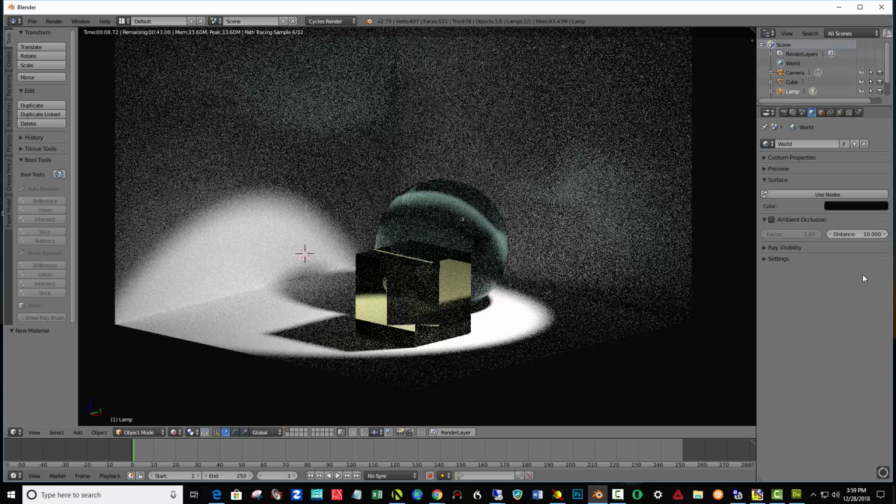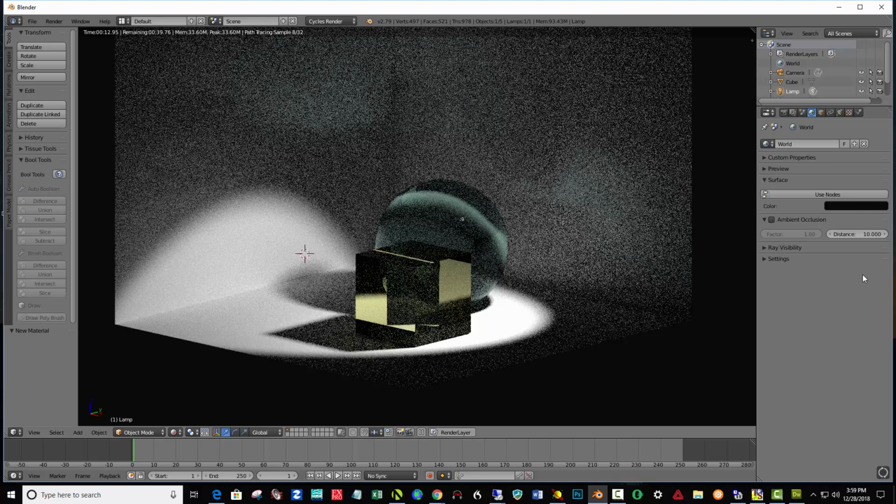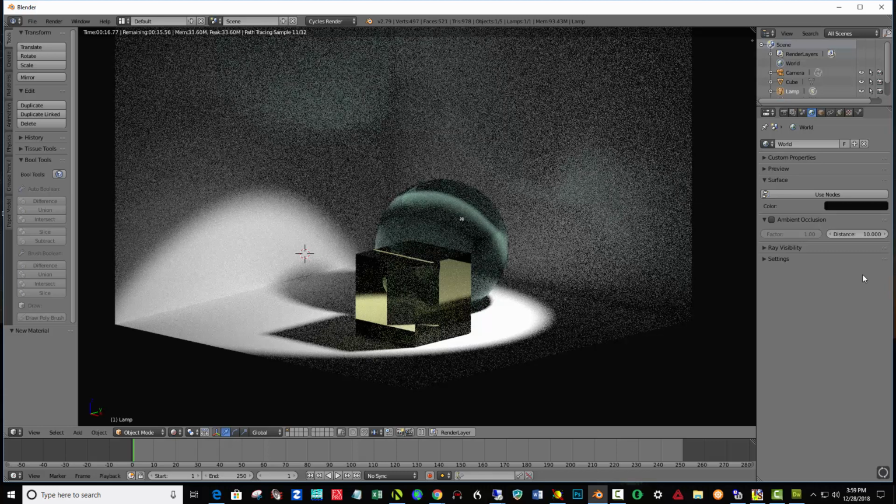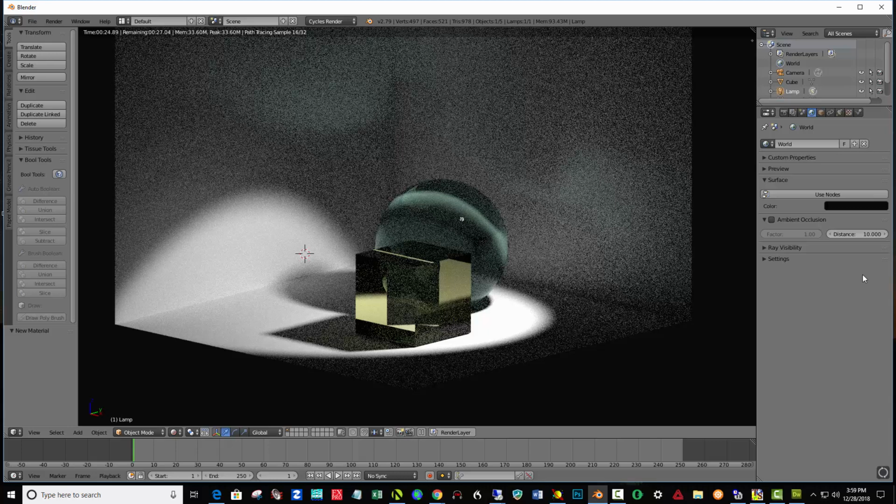Okay, and in terms of the light, I think if I illuminate more of the box here, I mean it's very dramatic with this spotlight, but if I spread the light out a bit more, I'll get more reflections coming through the glass and so on. So I'm going to do that.